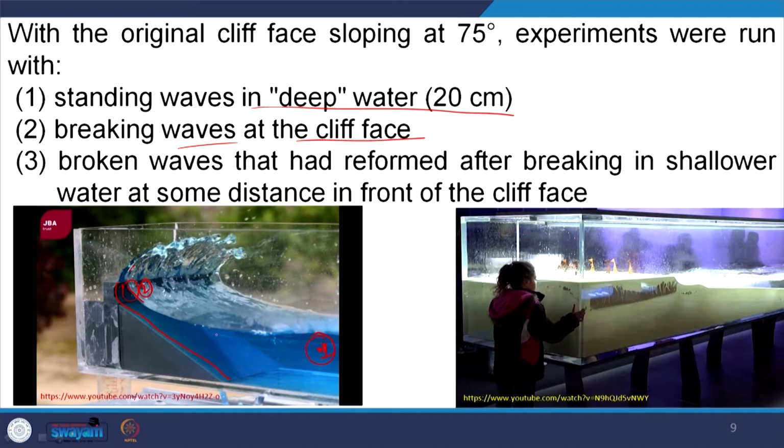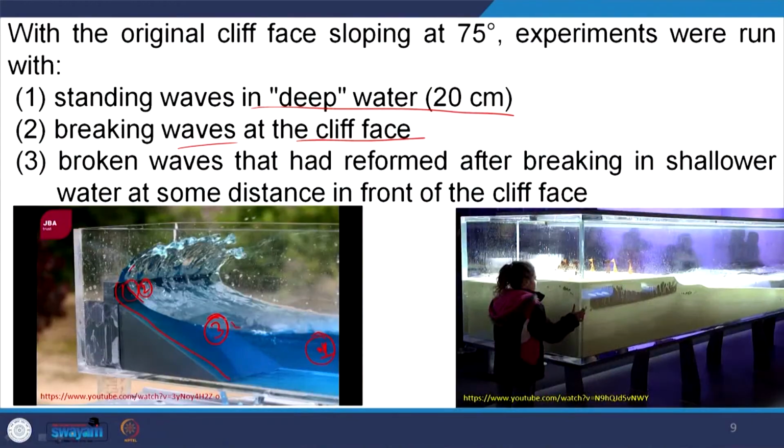For example, here this is number 3, the broken wave. That means here there is a barrier, through which this wave is broken apart, and this broken wave is here, and this breaking wave is here, and this one is what is called the standing wave. So, 3 types of waves: how they are interacting with the coast, how they are changing the coastal geomorphology, and how they are creating platforms and different types of geomorphic features has been discussed here.